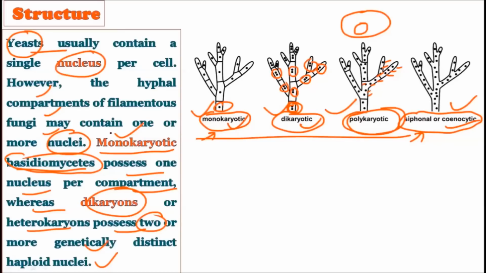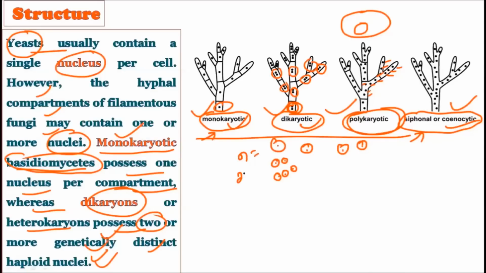And when they possess more than one nucleus, these are genetically distinct haploid nuclei. It is very important to understand that if there are two nuclei or more than two nuclei per cell, these nuclei are not genetically similar, but dissimilar. They show distinct, different DNA. That means if the hypha possesses more than one nucleus, it is called dikaryotic or polykaryotic. But these nuclei are not genetically similar, they are genetically distinct haploid nuclei. The nucleus is always haploid. Remember one thing about fungi, that their nuclei are always haploid.